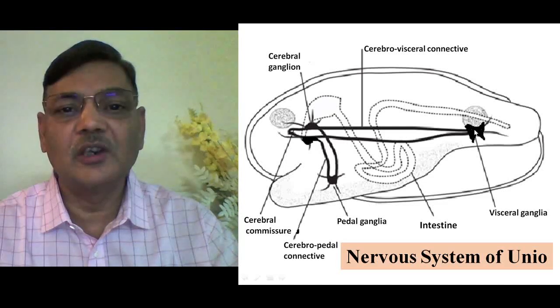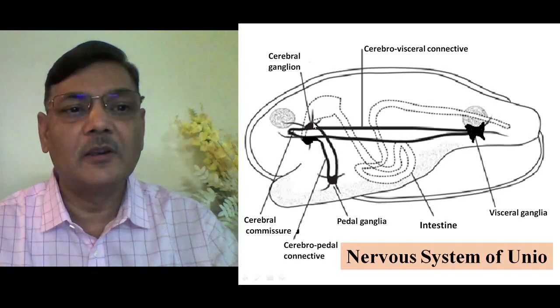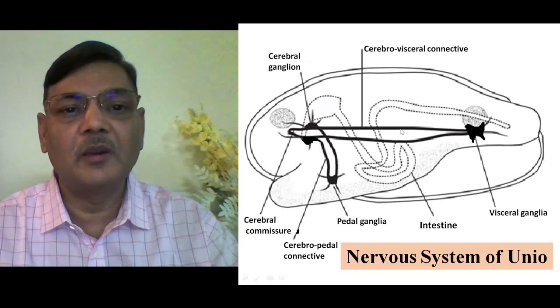Actually it is a single one, but it is formed by the fusion of two ganglia. So we use the term visceral ganglia because it is a paired structure that gets fused in such a manner that it looks like a single structure. Okay, so this is the X-shaped visceral ganglia, and you find that from the left side of the cerebral ganglion, a nerve will be coming and joining with the visceral ganglia. So this one is the cerebrovisceral connective because this nerve is connecting two different ganglia.